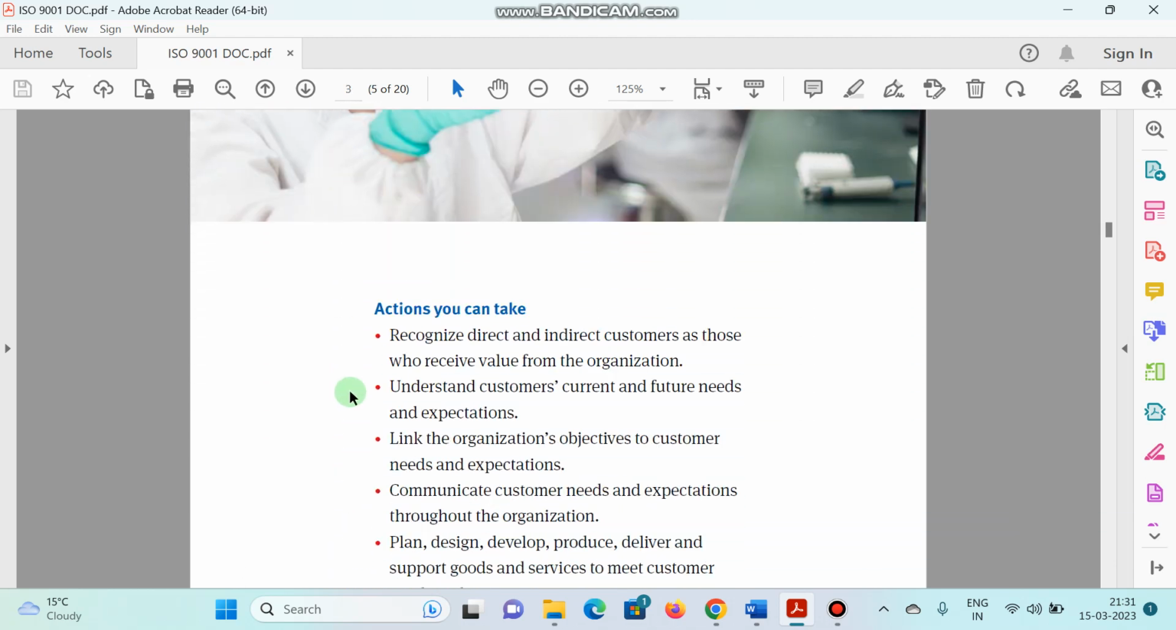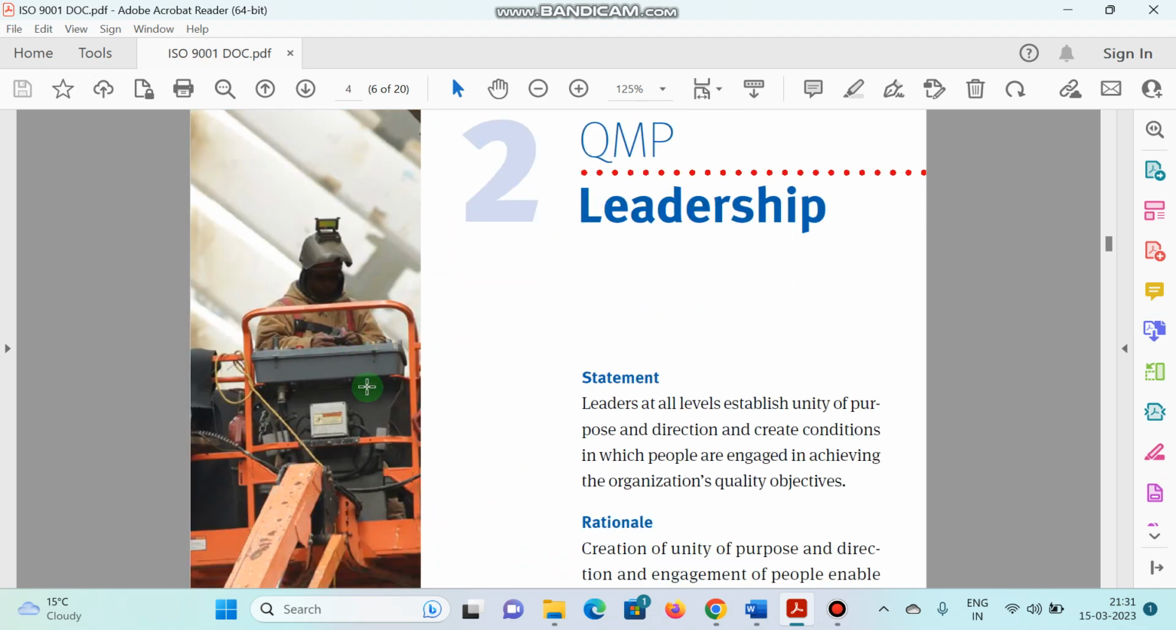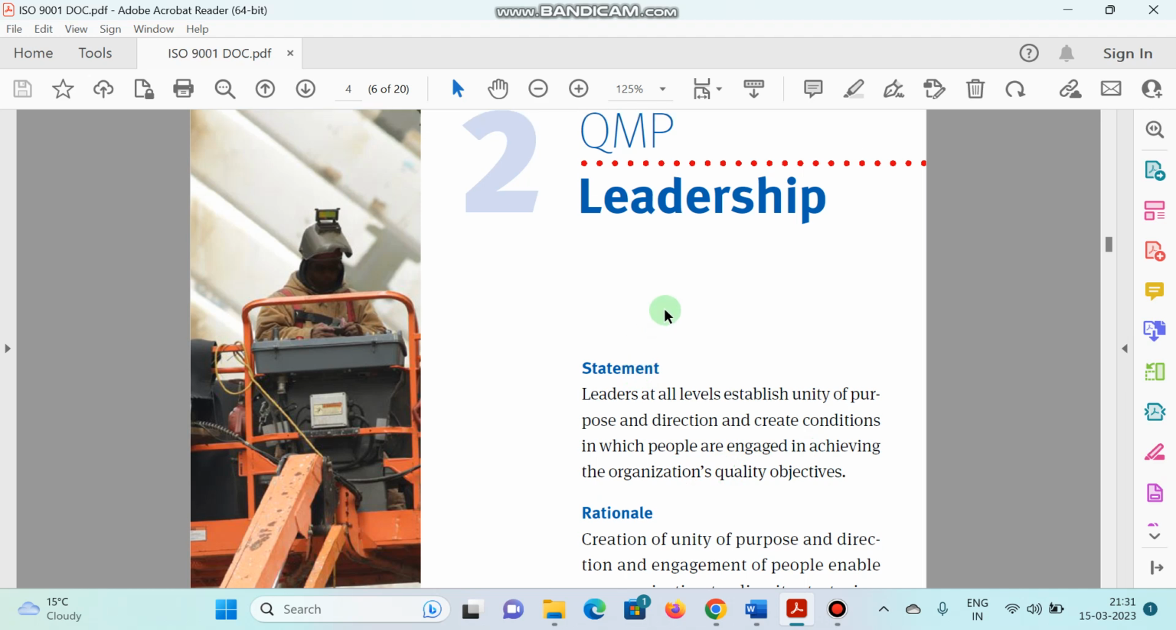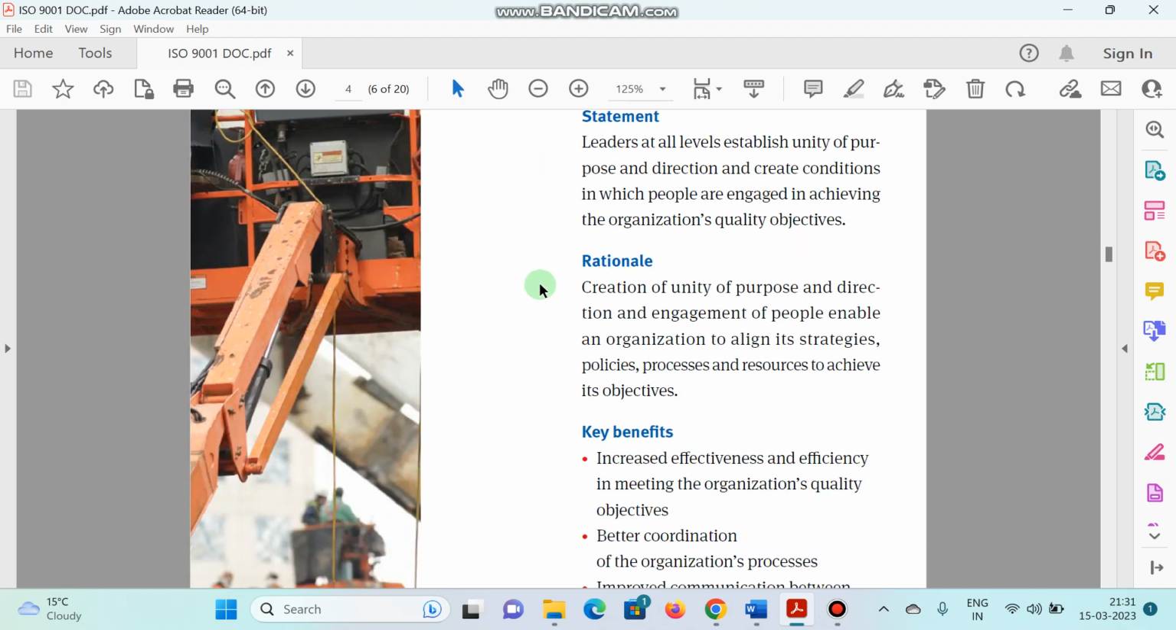Then the second principle deals with leadership. So we know leaders at all levels establish unity of purpose and direction, and create conditions in which people are engaged in achieving the organization's quality objectives. किसी भी organization का और संस्थान की तरक्की सिर्फ उसकी good leadership qualities की वजह से हो सकती है.